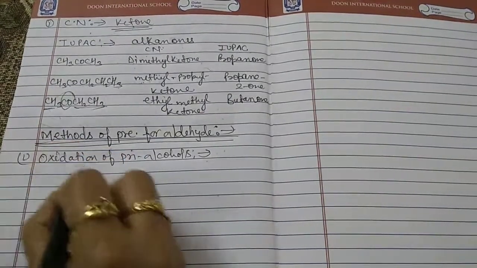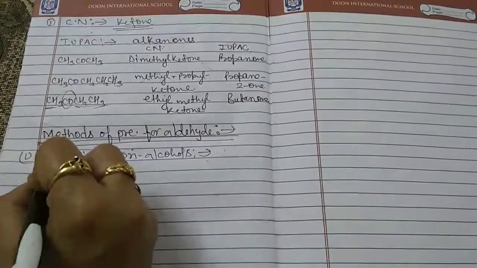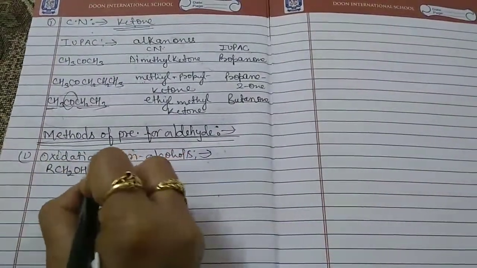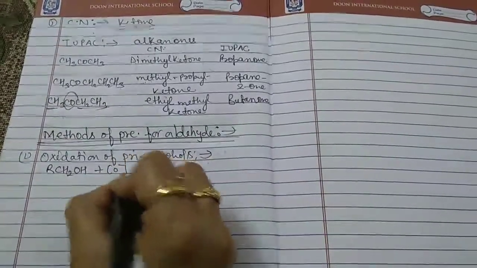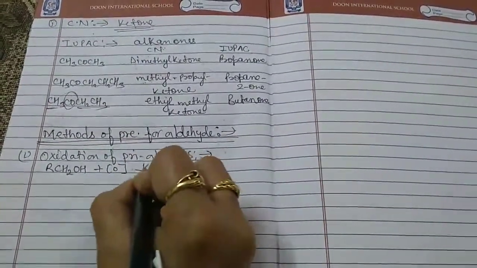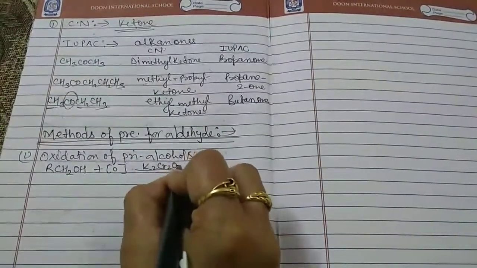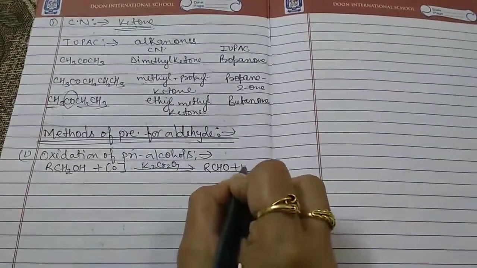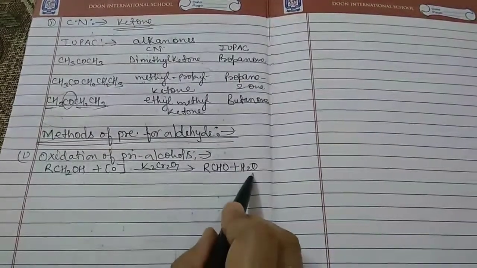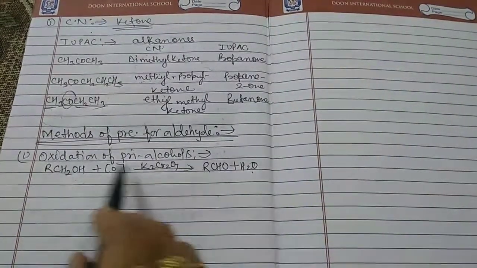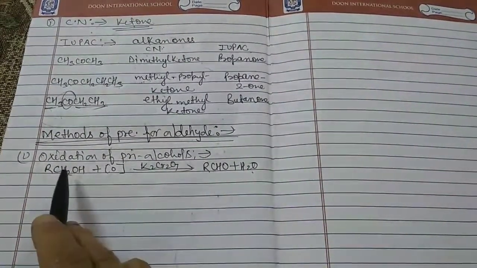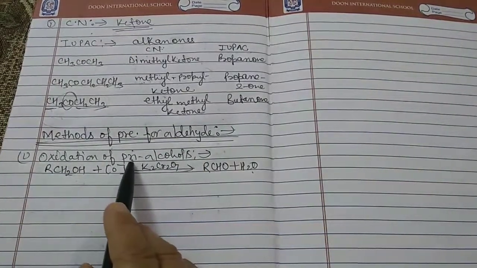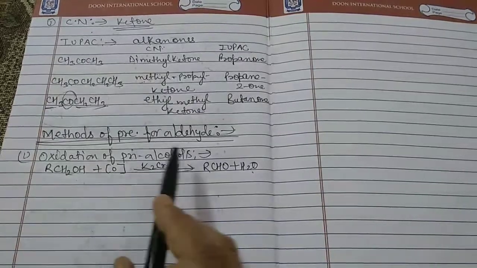The reaction is RCH2OH, the primary alcohol, oxidized with K2Cr2O7, and we get the aldehyde RCHO, with the elimination of a water molecule. So this is the first method for the preparation of aldehydes, the oxidation of primary alcohol.